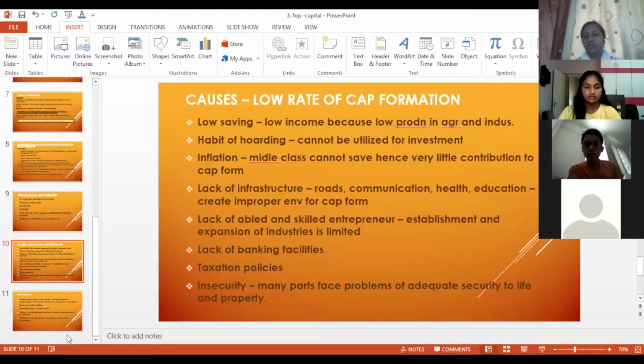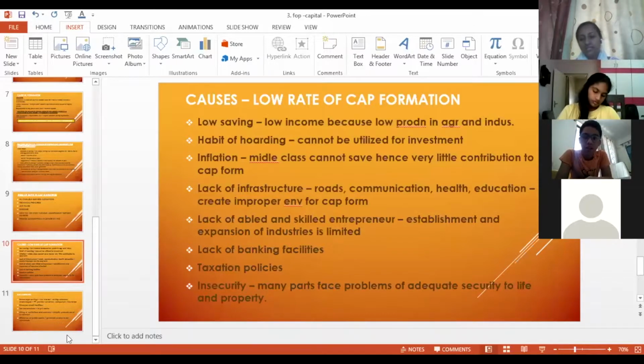Okay, so when we were doing the factors of production, our last factor of production was entrepreneur, enterprise, or organization. When do we use enterprise and organization as the same thing, and when are they two different concepts? Can anybody tell me? I'll repeat. Enterprise or organization can be used for the same thing in one situation. In another situation, entrepreneur and organization are different. What would those conditions be?